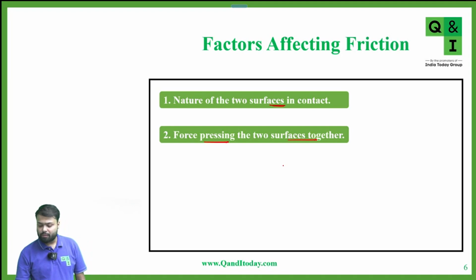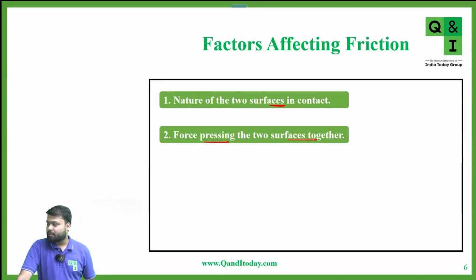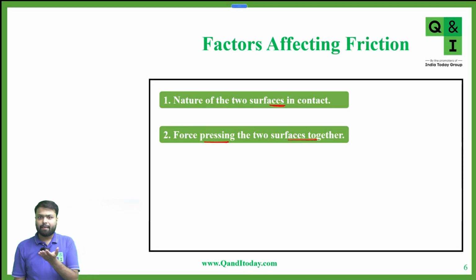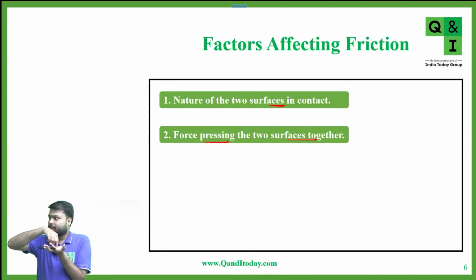Are these two points clear to you? Yes, sir. We already discussed these two points in the last class. If there is a body and you apply a force from the upward side, let's say 5 Newton, and in the second case you apply a force of 10 Newton from the upper side, in which case will the body move easily, the first or the second?